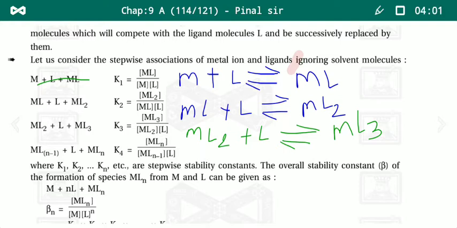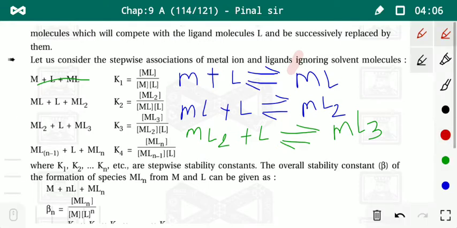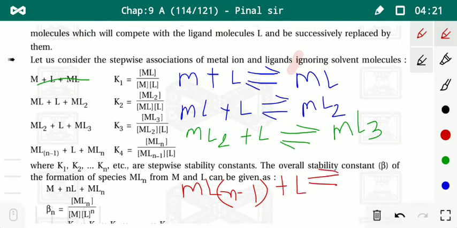It's simple. MLn means the metal with n atoms of ligand: the ML(n minus 1) complex reacts with another ligand and produces MLn. And its equilibrium constant, we know about equilibrium constant. The basic formula is the concentration of product divided by the concentration of reactant.